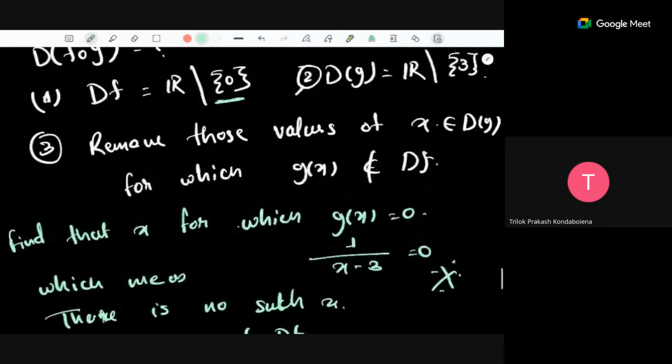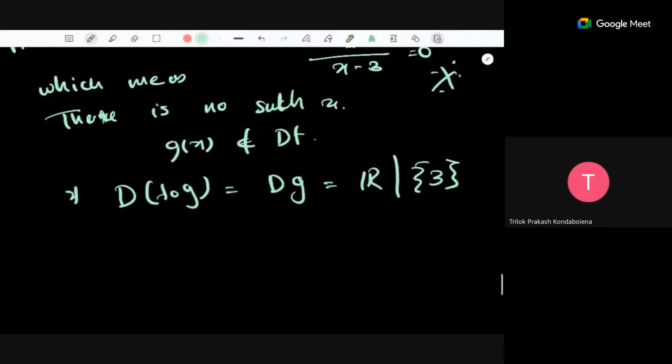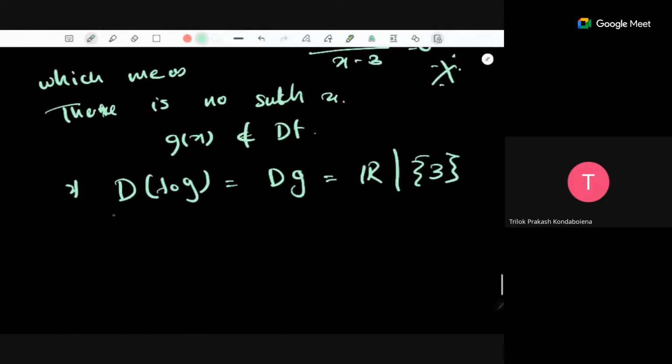So suppose you find such an x for which g of x does not belong to the domain of f, you have to remove that x from the domain of g, and whatever is left from the domain of g, that is your domain of f composition g. Okay, so using these steps, we are getting that the domain of f composition g is real numbers minus 3.